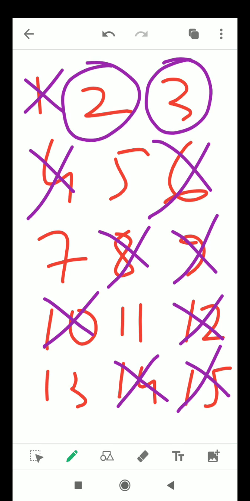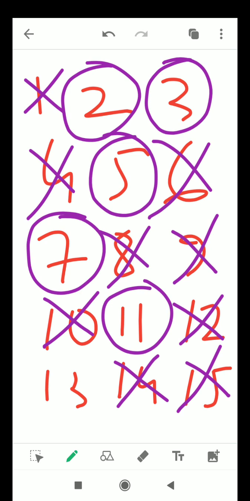Now look at 5 over here, whether this one is a prime number or not. Obviously this is a prime number because 1 and 5 are the only factors of 5. The same thing happens for 7, the same thing for 11, and also the same thing for 13, because if we consider these numbers, you can check that these have only the factors 1 and itself. So by the definition of a prime number, these numbers only are the prime numbers among all the numbers from 1 to 15.